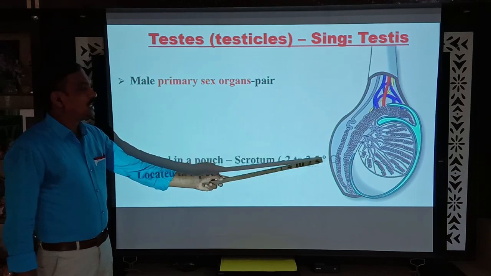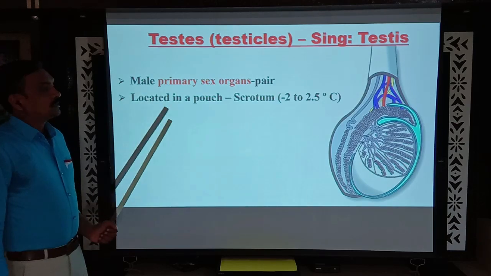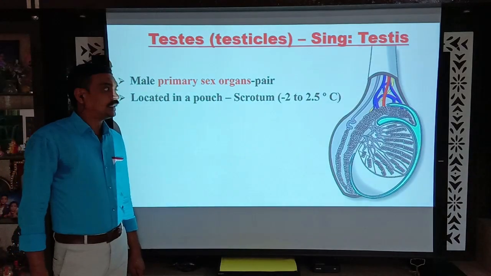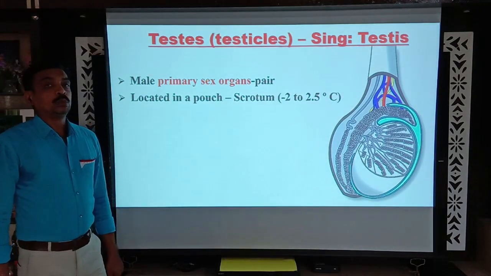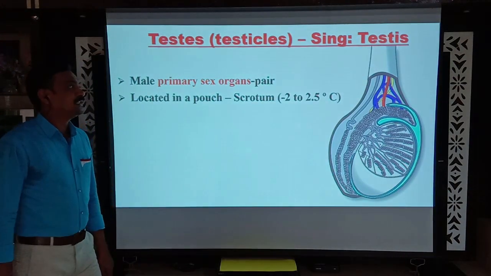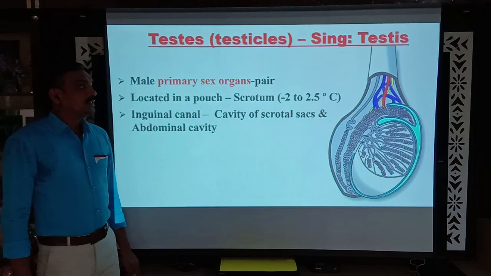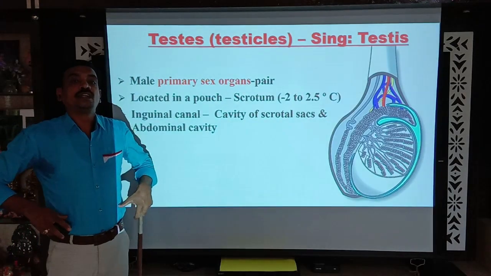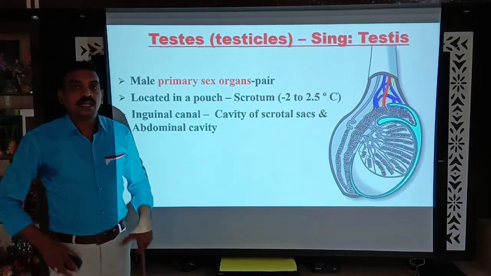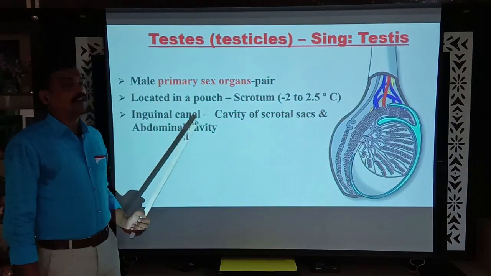The testis is located in a sac-like structure called the scrotum. This scrotum is helpful in maintaining the temperature 2 to 2.5 degrees lower than the body temperature, which is the optimum temperature for spermatogenesis, the production of sperms. These testes are generally located in the abdominal cavity. By the 9th month of pregnancy, the testes descend into the scrotum through a canal called the inguinal canal.